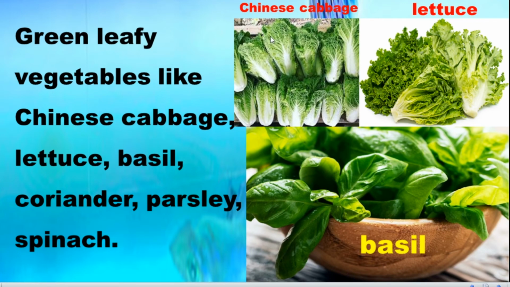This one we call Chinese cabbage, it seems to be like a cabbage. These are some of the plants very good for cultivating through aquaponic. Lettuce is nearly like Chinese cabbage. Basil is also a plant we can cultivate.